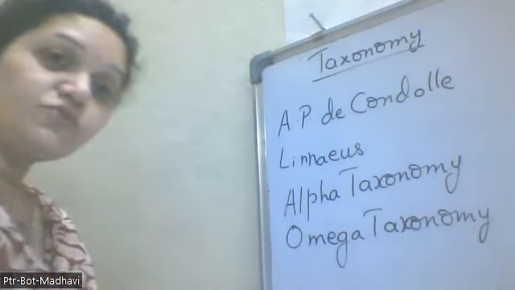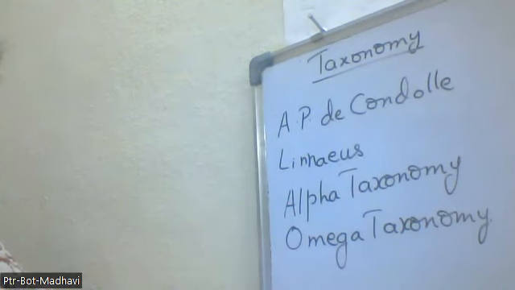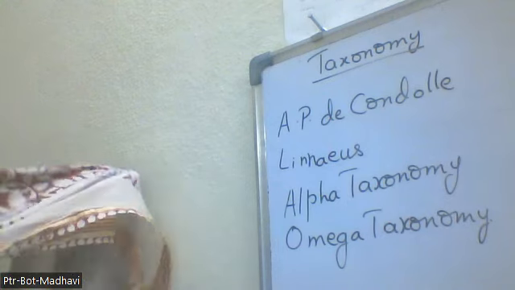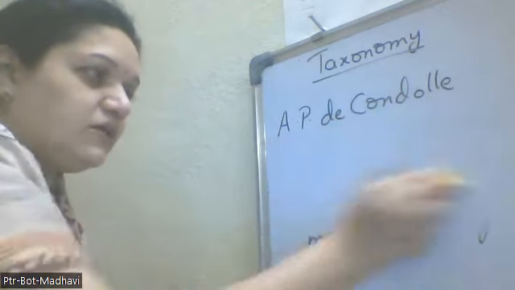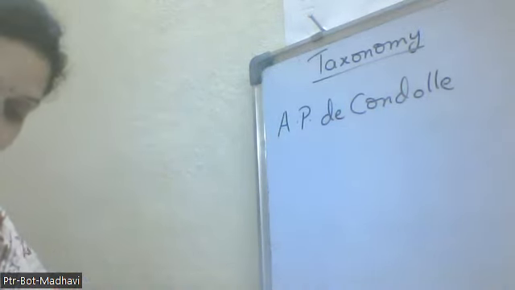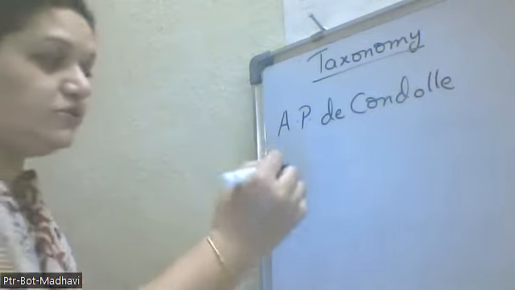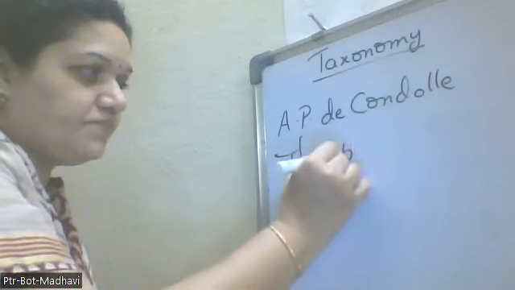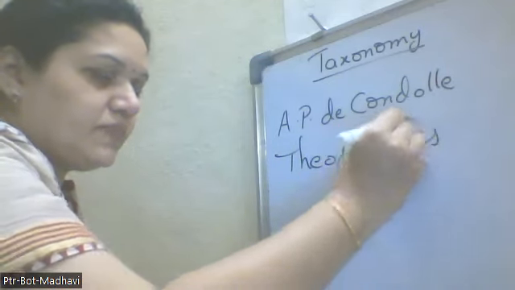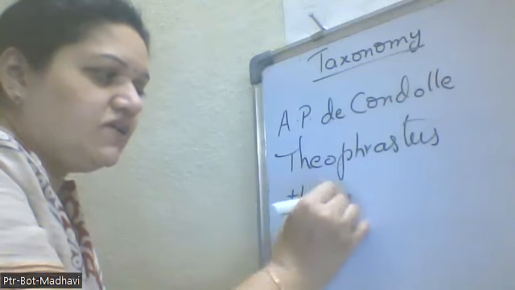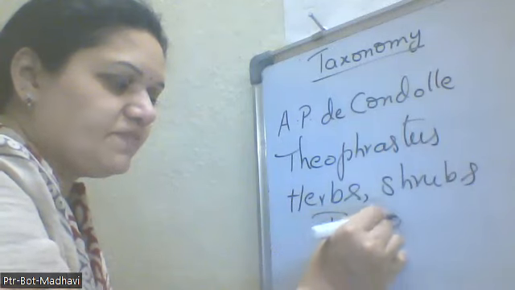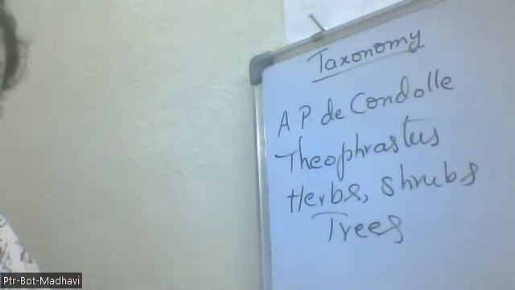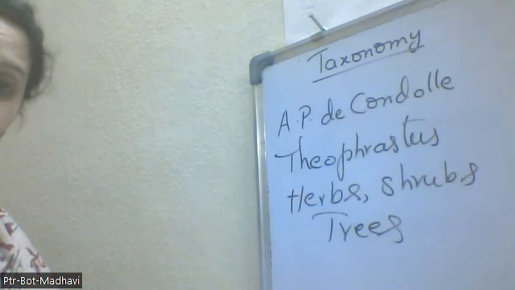So here we have to discuss Theophrastus, what contribution he has given, and how he classified the organisms into three groups. Theophrastus classified the organisms into three groups: herbs, shrubs, and trees. What they will ask is this only: herbs, shrubs and trees. More than this, he could not classify.